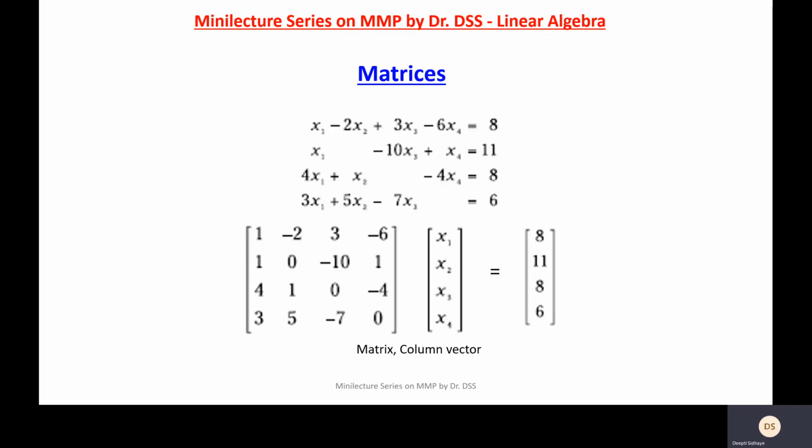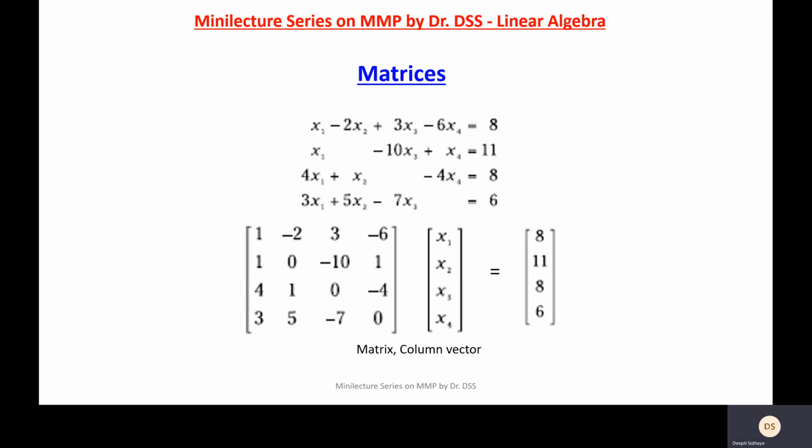Similarly, the second row contains coefficients of equation number 2, because as you see, the coefficient for x2 is 0. So the element in the second row of the matrix is 0. Similarly, for equation number 3, where the coefficients are 4, 1, 0, minus 4, you can see them represented as row 3. And similarly, the coefficients of equation 4 are represented as row 4.